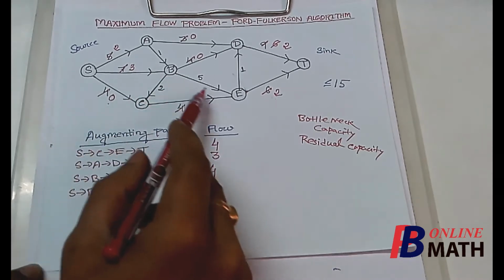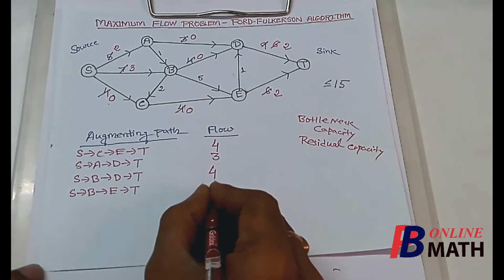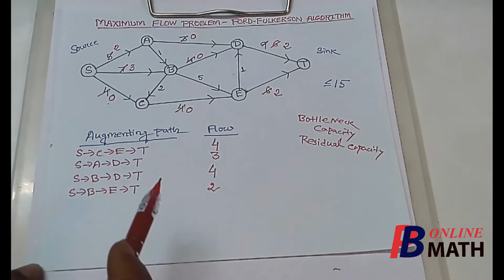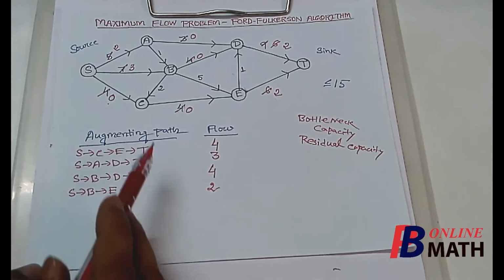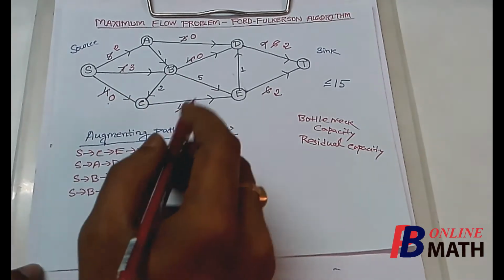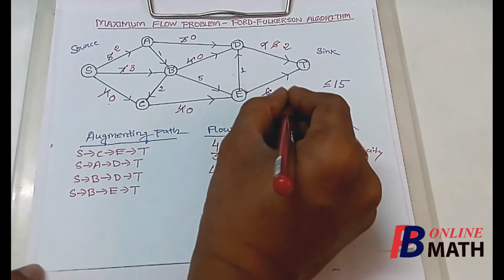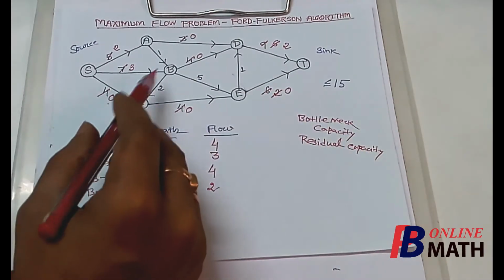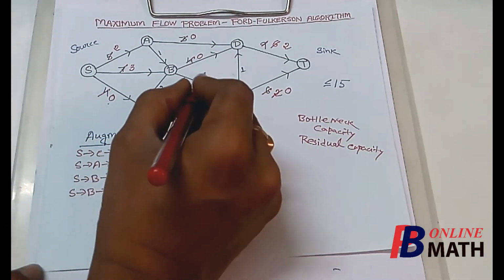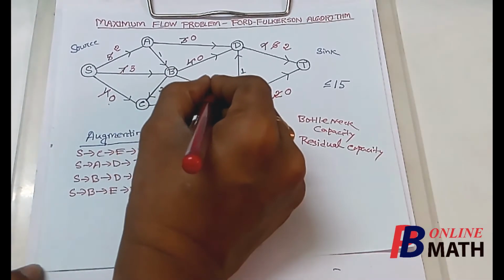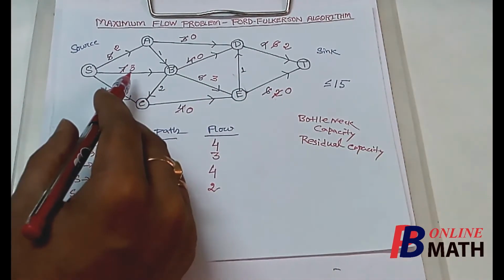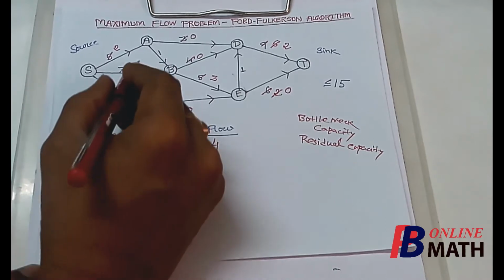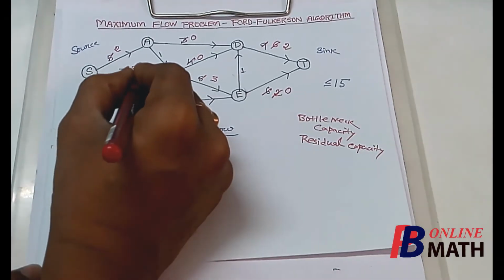So the flow in this path is 2. Now we can find the residual capacities of the arcs. The residual capacity of this arc is 0. The residual capacity of this arc is 5 minus 2, which is 3. And finally the residual capacity of this arc is 3 minus 2, which is 1.